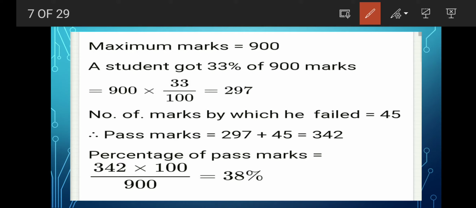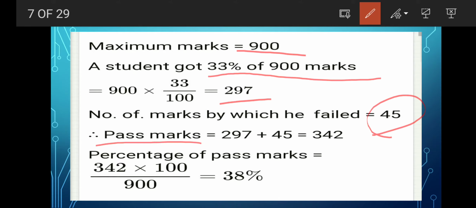So here the maximum marks what? 900 and 33% of the total marks means 33% of 900. So you will get what? 297. And the number of marks by which he failed is what? 45. So the pass marks will be what? 297 plus 45. So it will be 342. And the percentage you have to find out. So 342 divided by the total marks. Total marks is what? 900. And then into 100. So answer will be 38%.